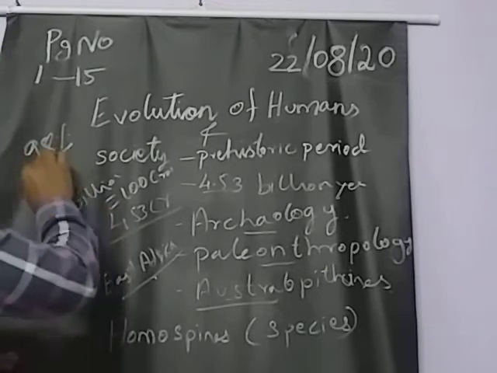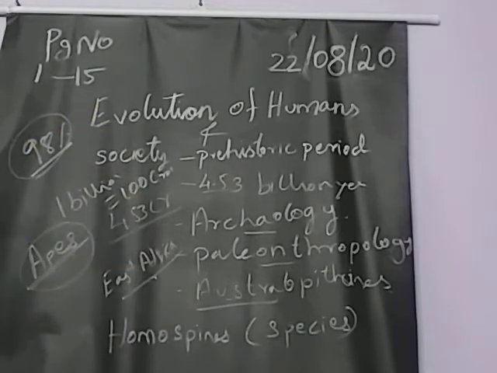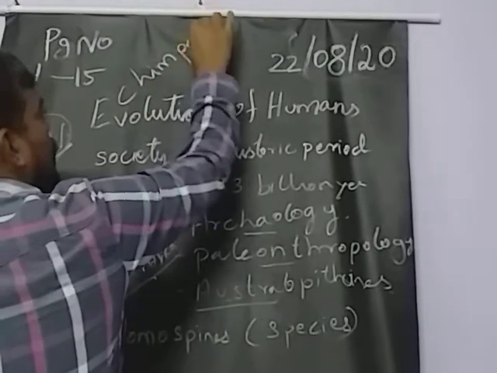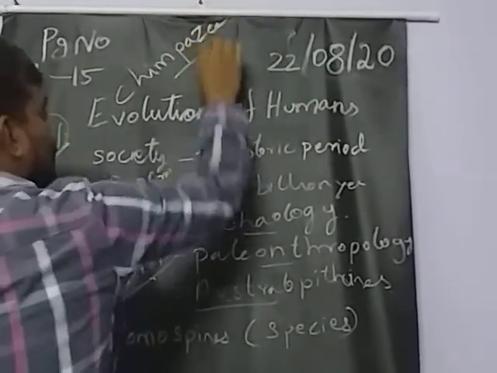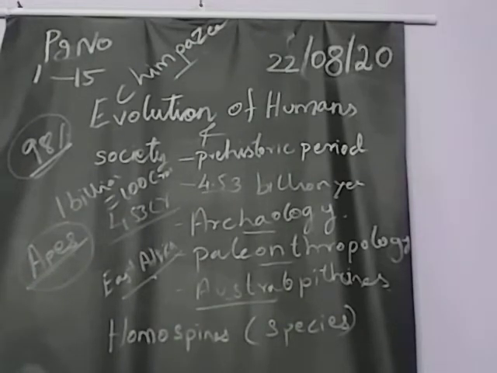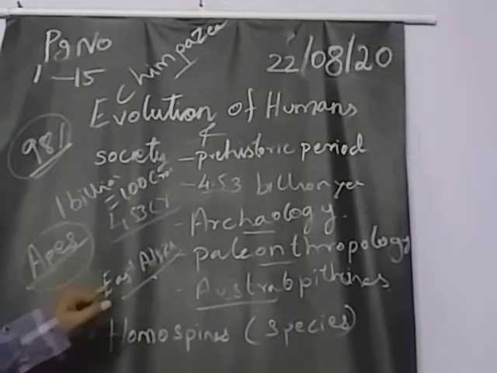How much percentage? 98%. Of which kind of monkey? Chimpanzee. Okay, 98%.